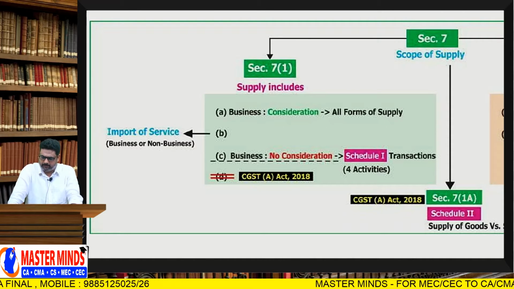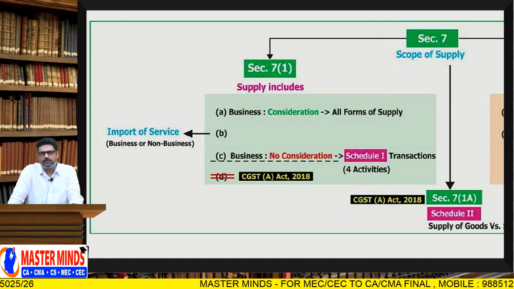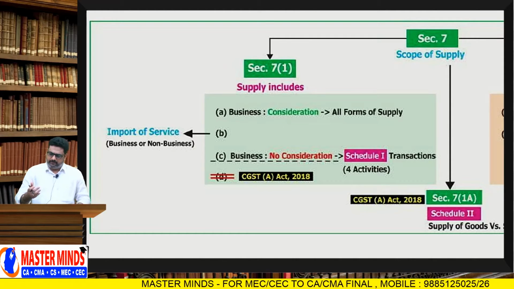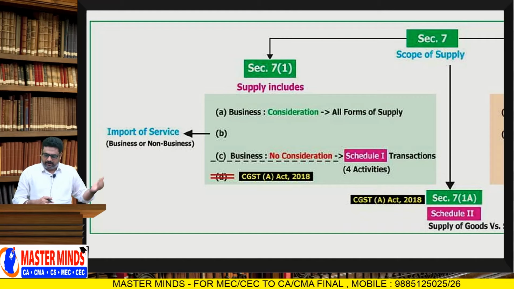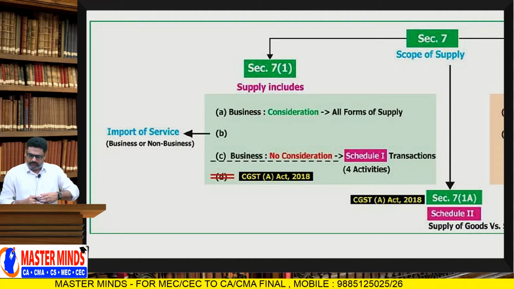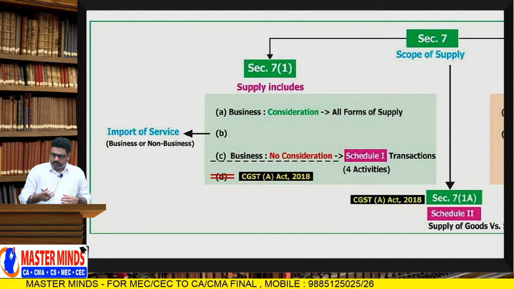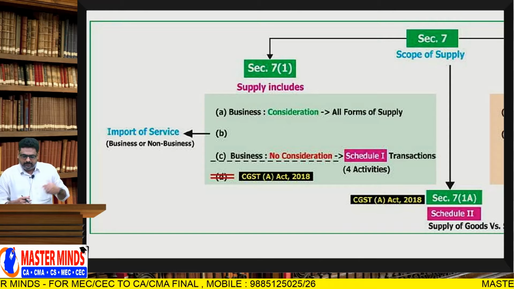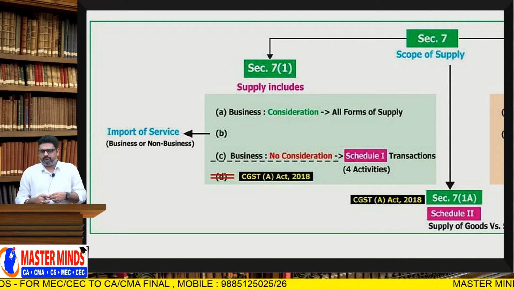In that, there are 3 subsections: 7 subsection 1, 7 subsection 1A, and 7 subsection 2. 7 subsection 1 deals with 3 points, A, B, C. That means clause A, clause B, clause C. Clause A deals with consideration. Clause B deals with importation of service. Clause C deals with deemed supplies.